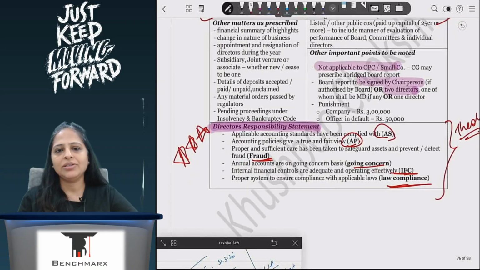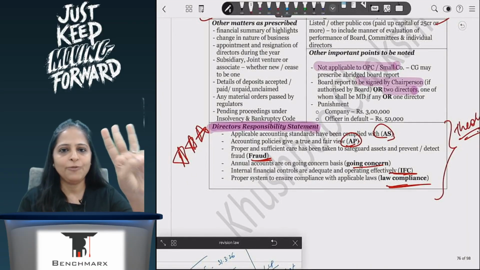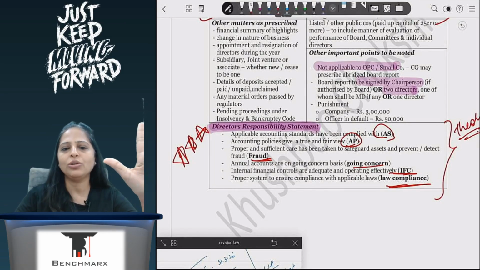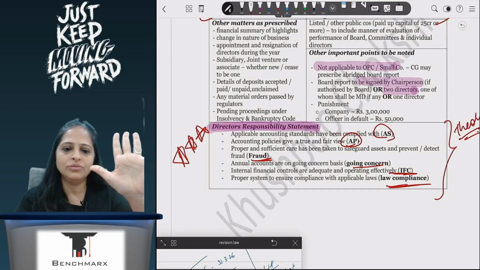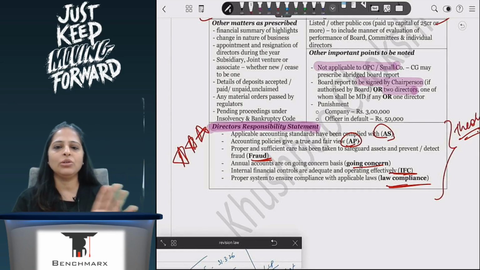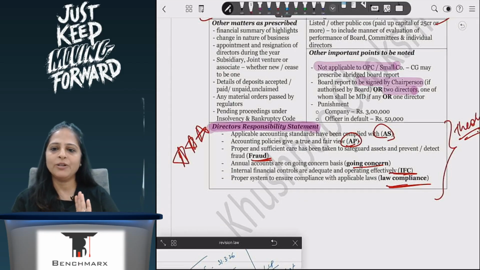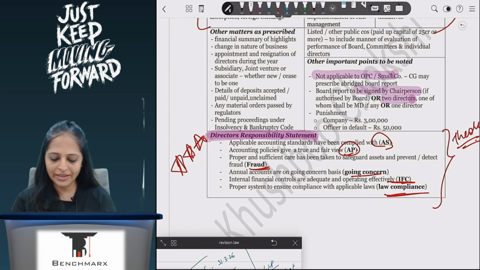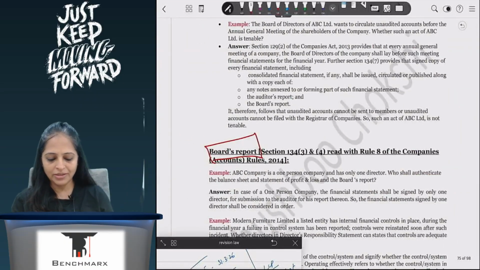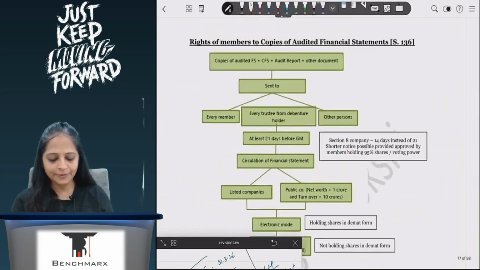Okay, so director's responsibility statement: fraud, going concern basis, internal financial controls, and compliances for all the different laws which are there, whether we have a system to ensure that all the compliances are happening or not happening. So this is what will form part of your director's responsibility statement, not applicable to OPC and small company. And who will sign it? Sign it is also again fine. It is similar to the part which we just did about signing.